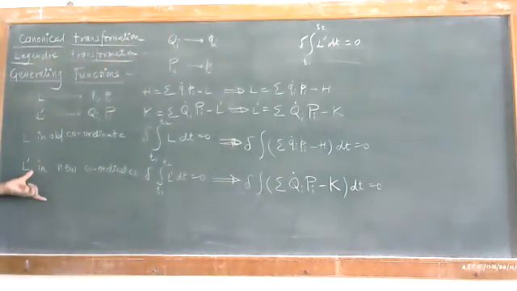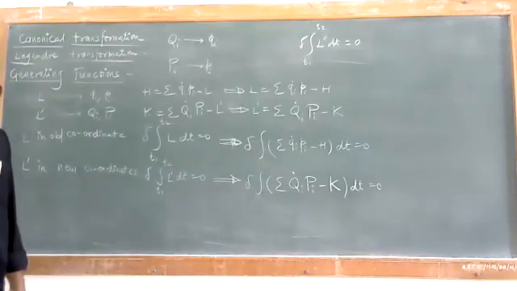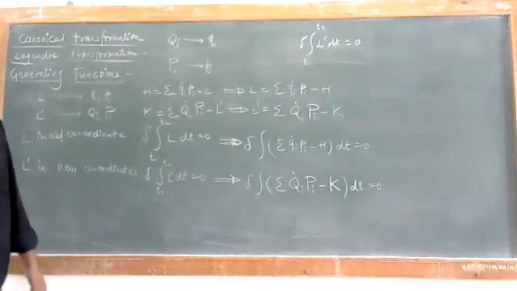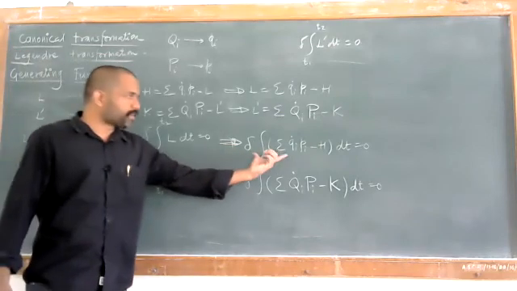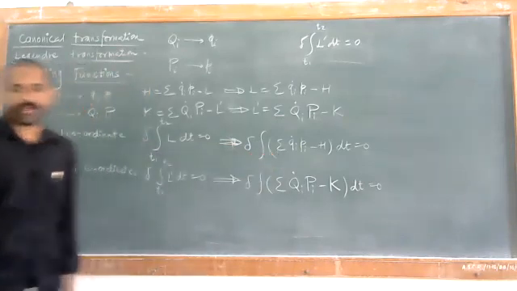So in order to have that canonical transformation, we'll have these two equations, and these two equations can be written like this. Now the point is, we'll subtract this second equation from the first one. So what will we get?